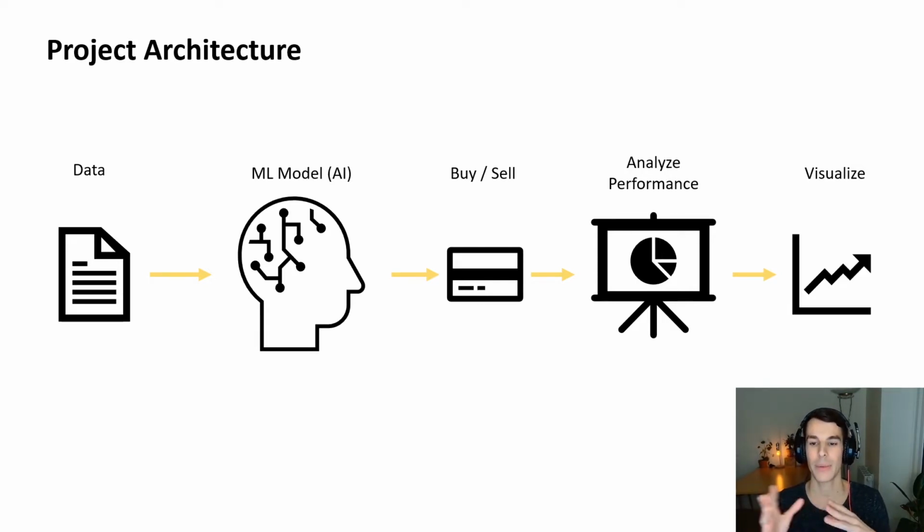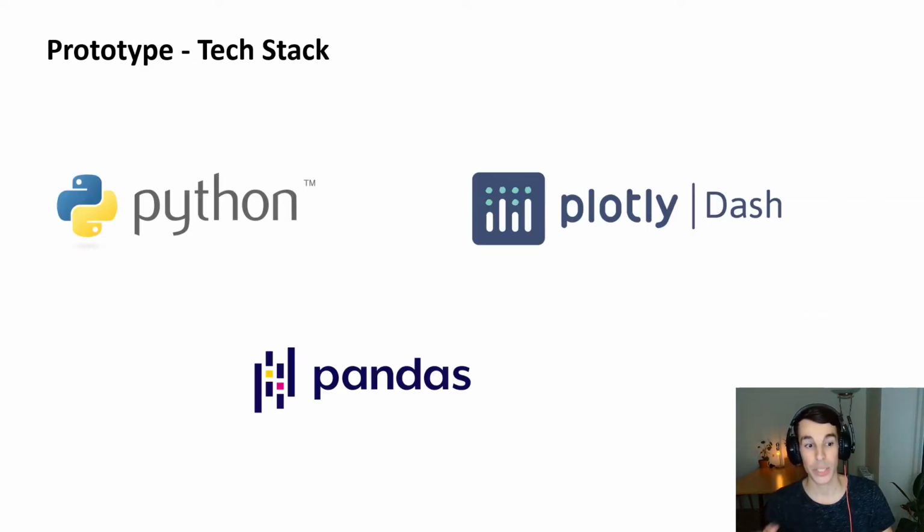All right. Then we need something that will analyze the performance of the model. It will tell us if, after simulating trading for the last 5 years, it was profitable or not profitable, or how much. And the last part, we'll visualize it and plot it in a graph so we can nicely see what's going on. We're going to use Python, Pandas, and Plotly as the libraries for the first prototype that we'll build. I might change it later.